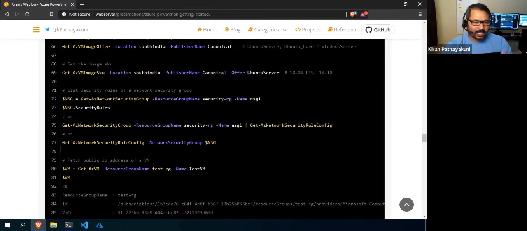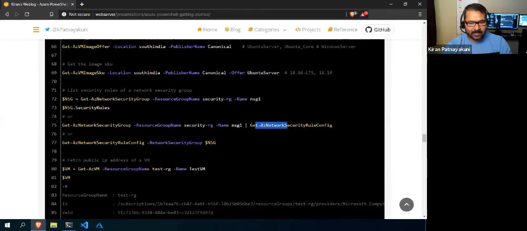Or there is another commandlet, though again this is not a single direct commandlet. You need to first get the resource group, and then pipe that to Get-AzNetworkSecurityRuleConfig.